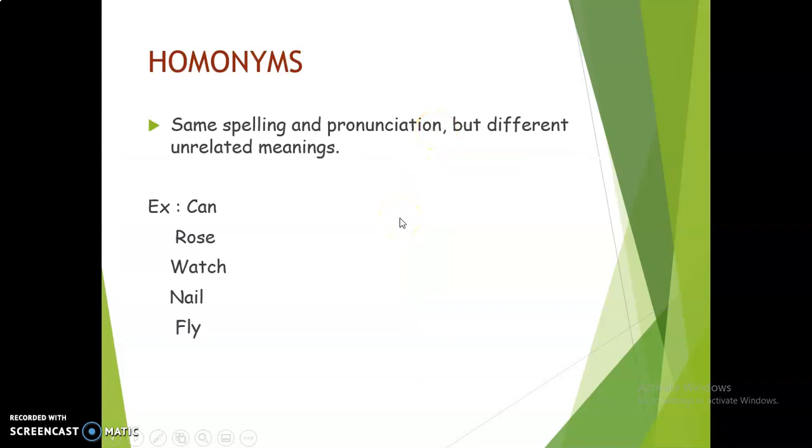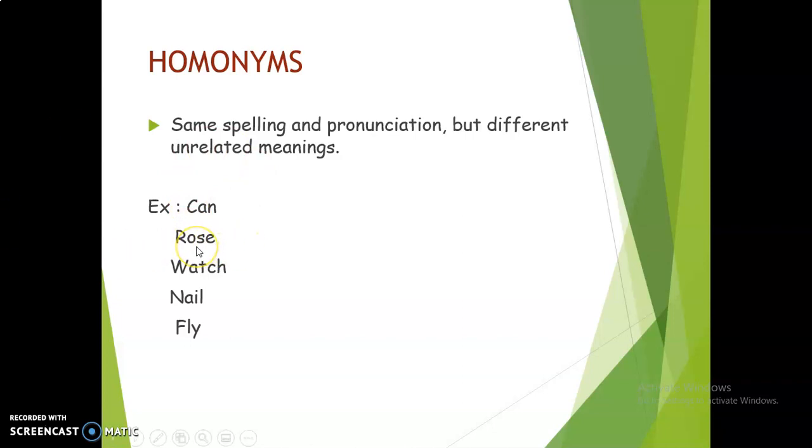Coming to homonyms. Homonyms are the words which have the same spelling and pronunciation but different and unrelated meanings. For example, can. Can represents the ability to do something. She can win the match. She can prepare the dish. And can also represents a container wherein to store liquid or water or oil.